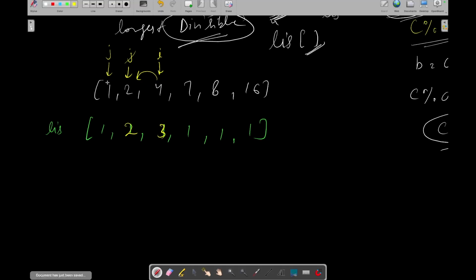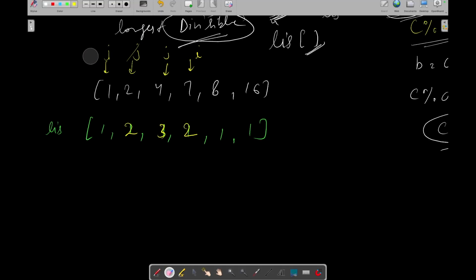Let's check whether 4 is divisible by 1. Yes, 4 is divisible by 1. So let's update it with 1 plus 1. But it's already 3, which means we are already at the maximum value, so we don't need to update it. Now j will go out of bound, so let's increment I. Now I is pointing to 7, and j is pointing to 4. Is 7 divisible by 4? No. Is 7 divisible by 2? No. Is 7 divisible by 1? Yes. So let's update it with 1 plus 1, which will be 2.